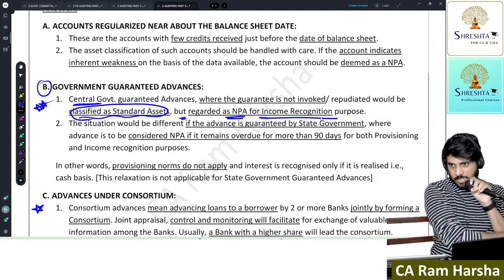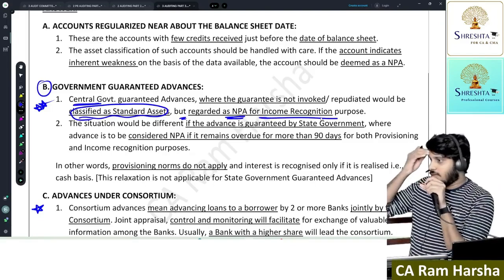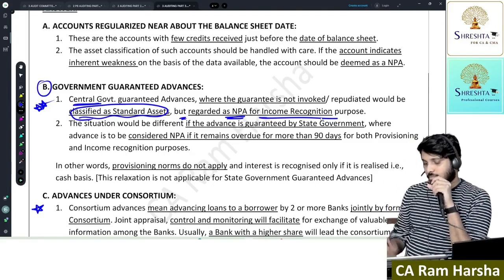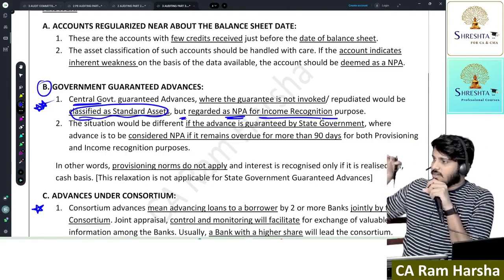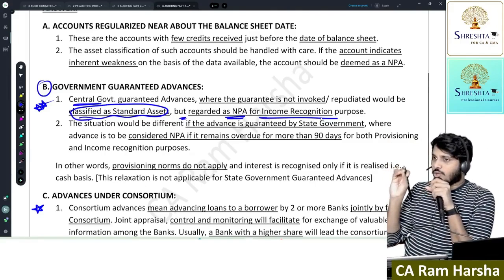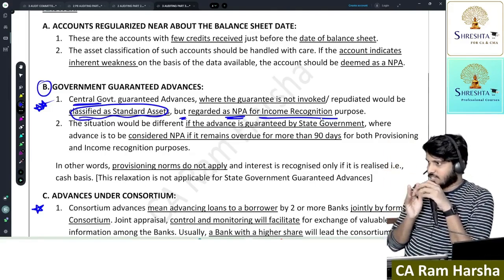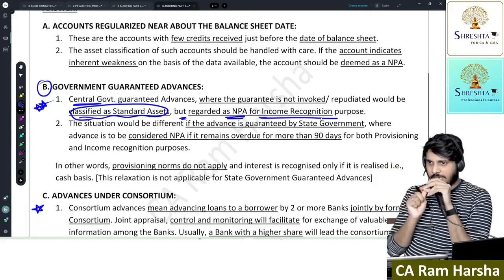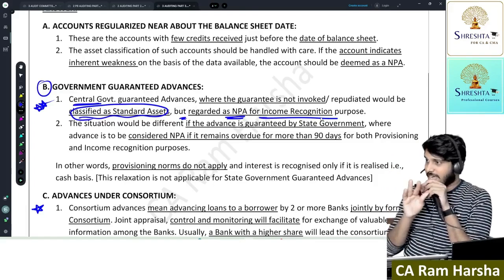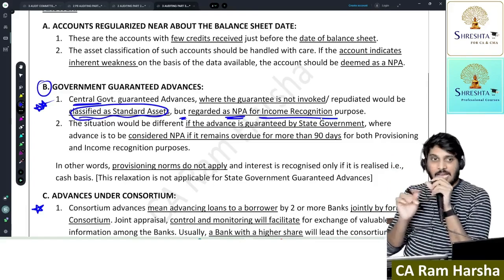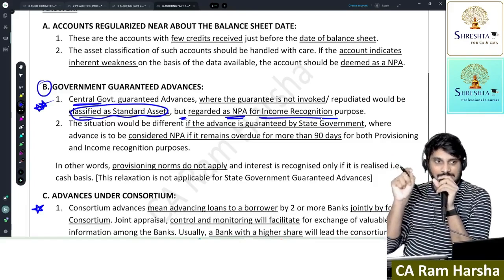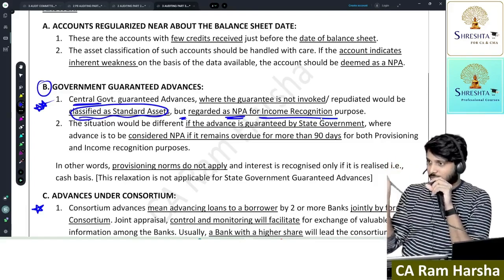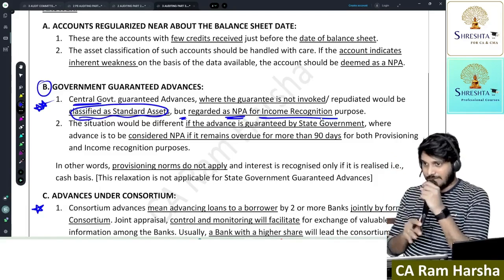What is meant by that? See, generally, if there is an overdue in the term loan more than 90 days, I will treat it as NPA. Interest income I will not recognize. I will create provision on the asset loan. Correct? This is the consequence of NPA.